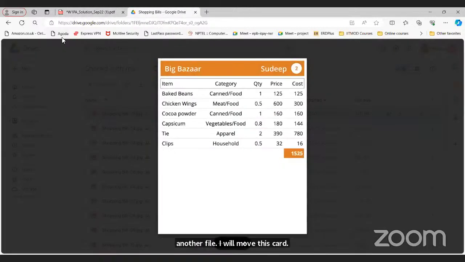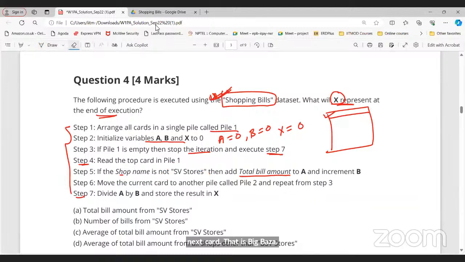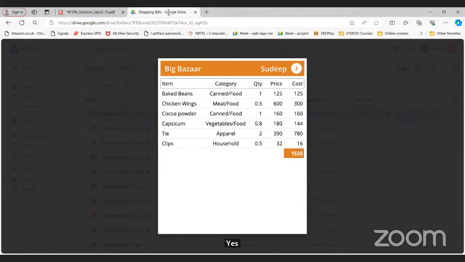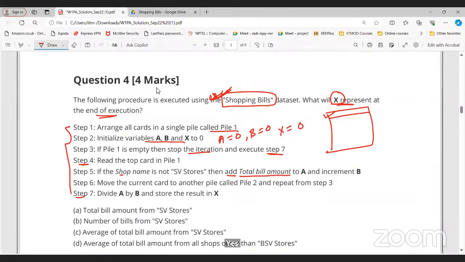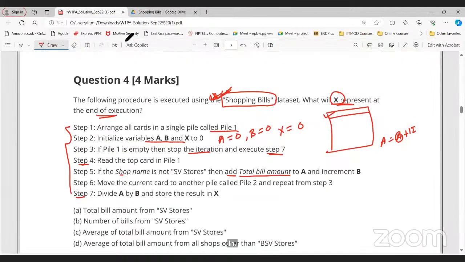That is Big Bazaar. Now tell me, shop name is not SV store. Is this true? Yes, sir, Big Bazaar is not SV store. So add the total bill amount to A. What is the total bill amount of this one? 1525. A equals A plus total bill amount. That is basically 0 plus 1525, right? 1525. And increment B.